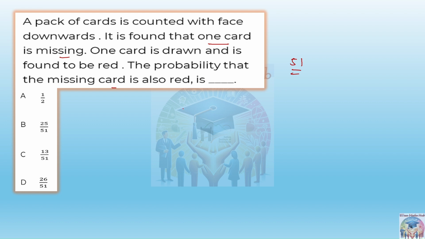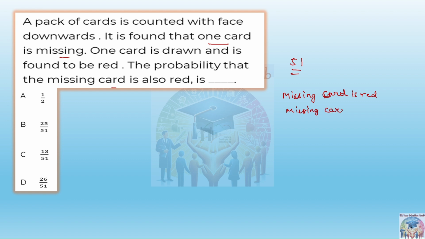Can you see the three events? First event is the drawn card is red. Second event, the missing card is red. Third event, the missing card can be black also. So we can say the missing card is red, and second, the missing card is not red.